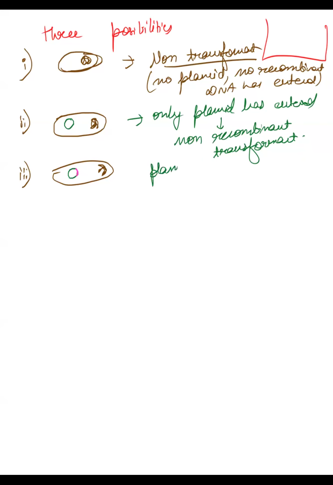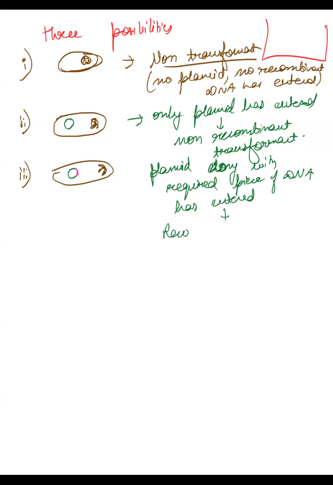Plasmid along with the required piece of DNA has entered. That means it is a recombinant transformant.